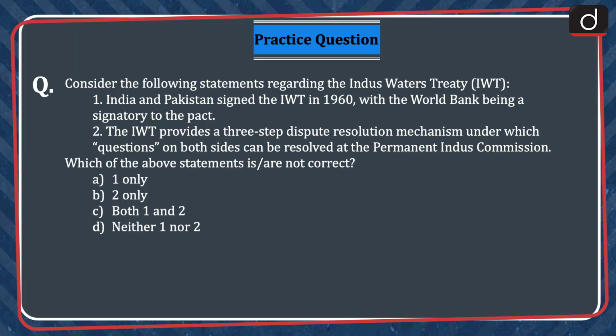Now is the time for a practice question. Consider the following statements regarding the Indus Waters Treaty. 1. India and Pakistan signed the IWT in 1960 with the World Bank being a signatory. 2. The IWT provides a 3-step dispute resolution mechanism under which questions on both sides can be resolved at the Indus Commission. Which of the above statements is or are not correct? 1 only, 2 only, both 1 and 2, or neither 1 nor 2?